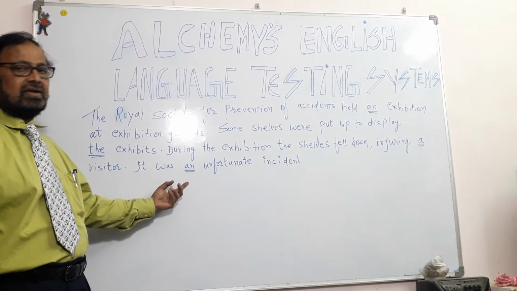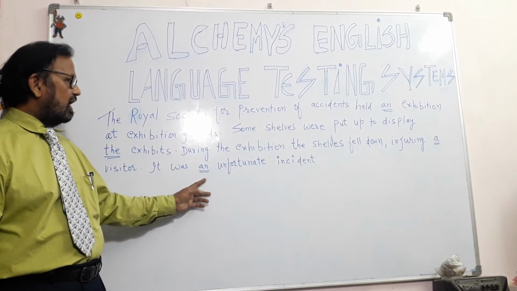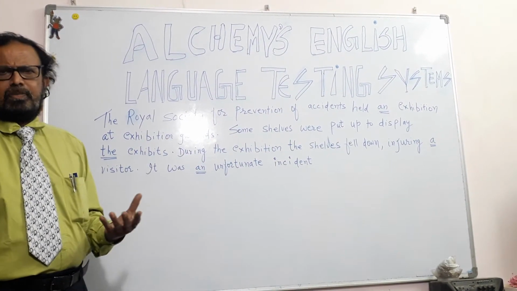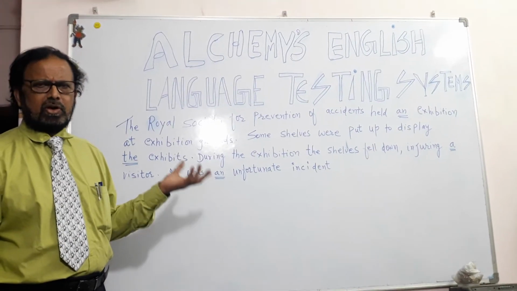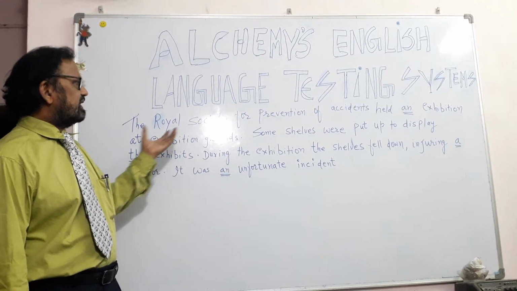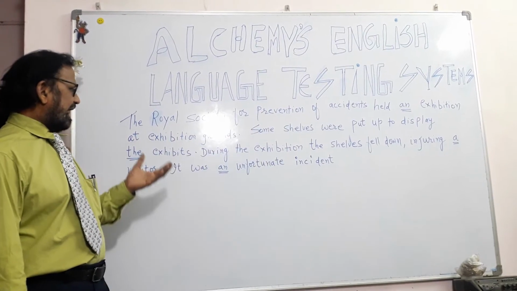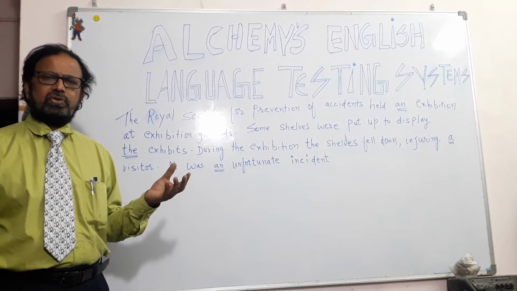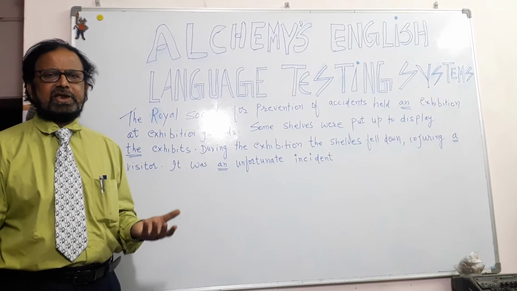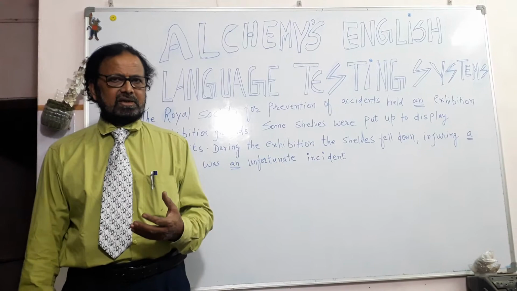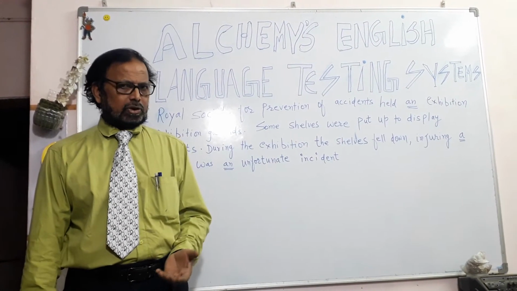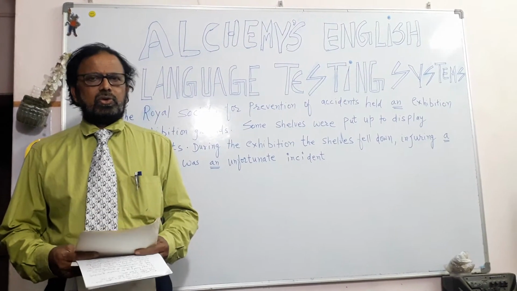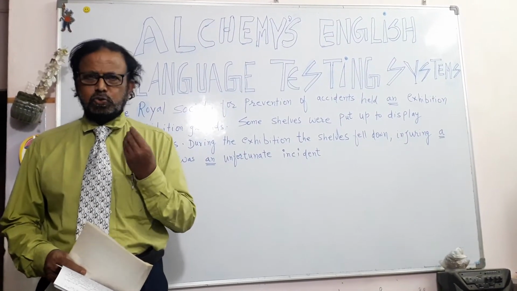It was an unfortunate incident. So in this small passage, or a para, we have the, an, and a articles. Why we use the, I had told you in the earlier class. However, I will again let you know when to use a and when to use an. Okay.